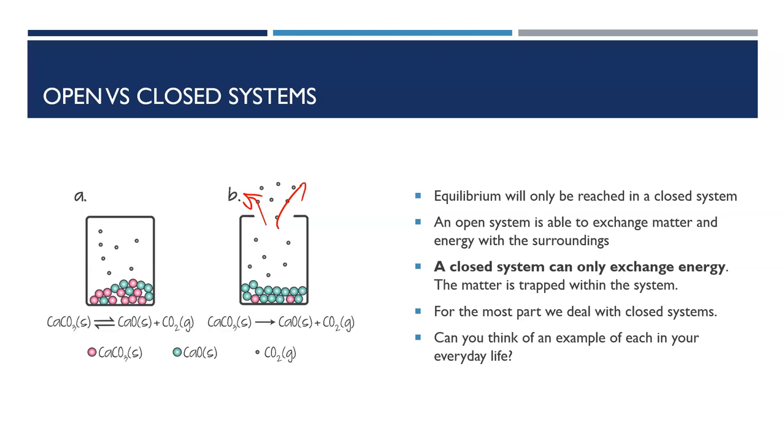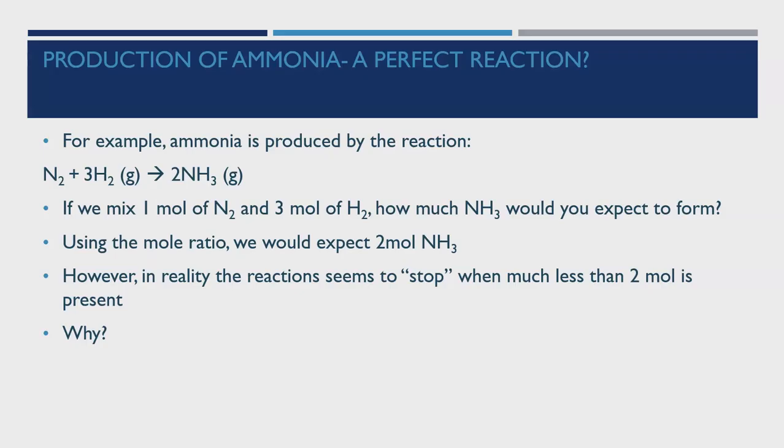So with equilibrium, in most reactions in a chemistry lab where we have things occurring in a flask or a sealed flask, we're going to be dealing with a closed system. Okay, so where we seal things off, everything remains in the flask. And if this is the case, such a system where only energy can be transferred in and out, such as heat, we get equilibrium being able to be established. In an open system, we don't see equilibrium.